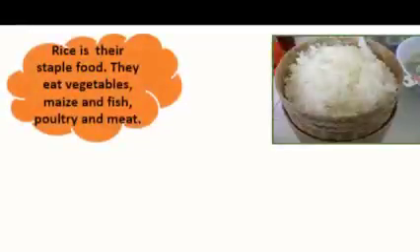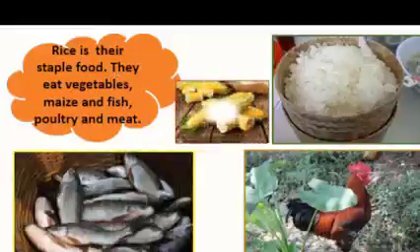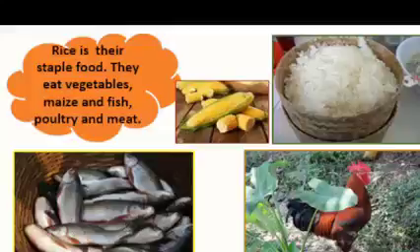Then there is their food. Rice is their staple food. They like to take the sticky rice actually, and they also eat vegetables, maize and fish, poultry and meat. So you can see that whatever they are taking as food, these are full with proteins and vitamins and minerals actually, and all they are taking is fully natural and fully produced by them. And that is the one reason actually that why these people are so hardworking. They are strong and stout, very healthy, and these are the secret actually. So I think that we should also take this type of healthy foods in our daily life.